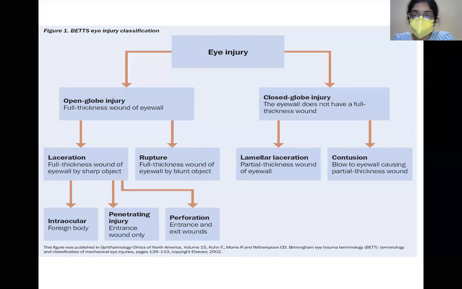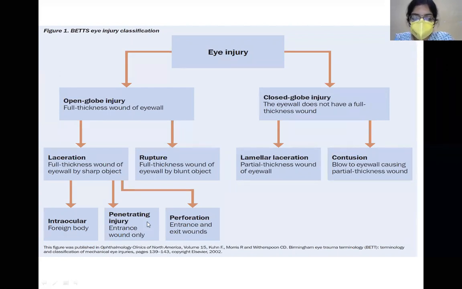But suppose the injury is very severe, or something like a bullet is coming at a high speed and comes into contact with the globe. It will not only penetrate the globe, it will traverse through the globe and also exit the globe from another exit point. So there is an entrance point as well as an exit point in perforation.